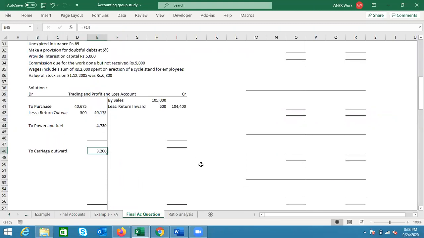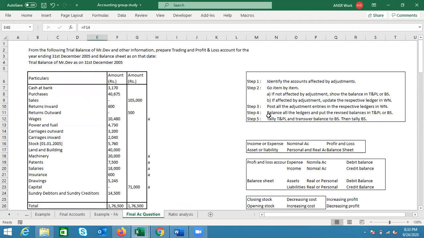Carries outward in the profit and loss account, 3,200. Now, I'll repeat once more. We are in step 2. We are going item by item and we are putting it in the respective place, either in the working note or in the profit and loss account and balance sheet.